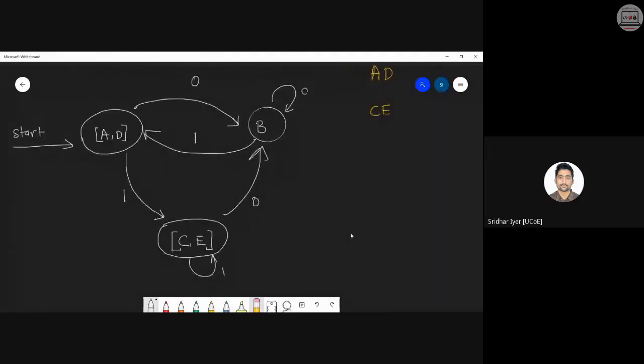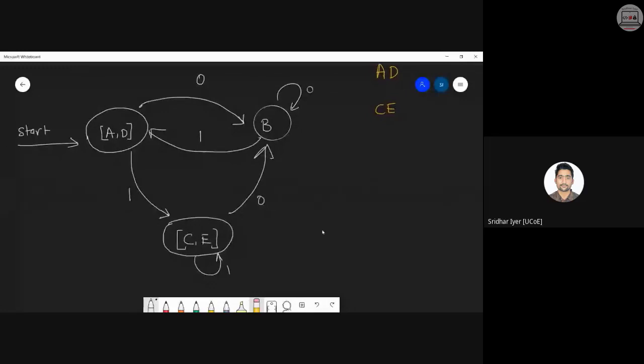Okay, so count these transitions. There are three states, so there has to be six transitions because three states and two inputs, right? So in total, there should be six transitions, and this is the final diagram. Clear with this now? Okay. Easy scoring questions, but a lot of algorithm is involved. You have to follow step by step and then come to the answer. Clear with this? Any more doubts? Kindly let me know. We can solve the doubts if any, or we can move ahead with the next topic.